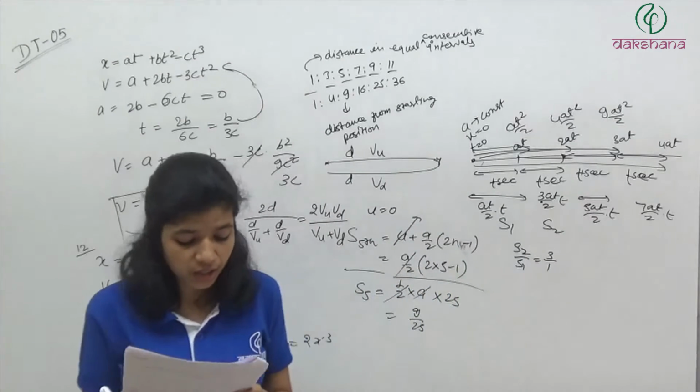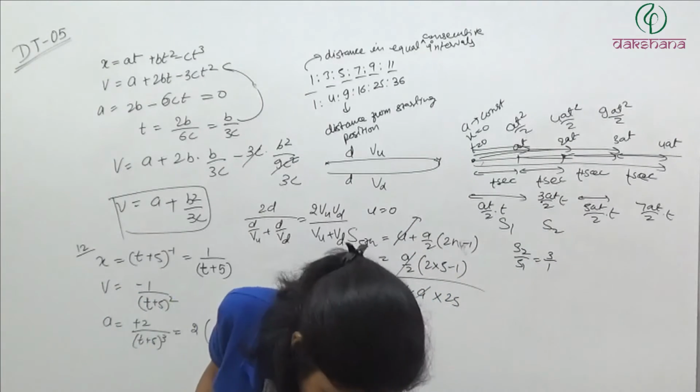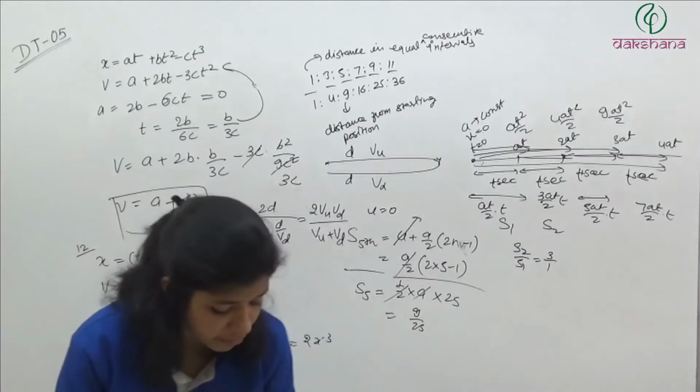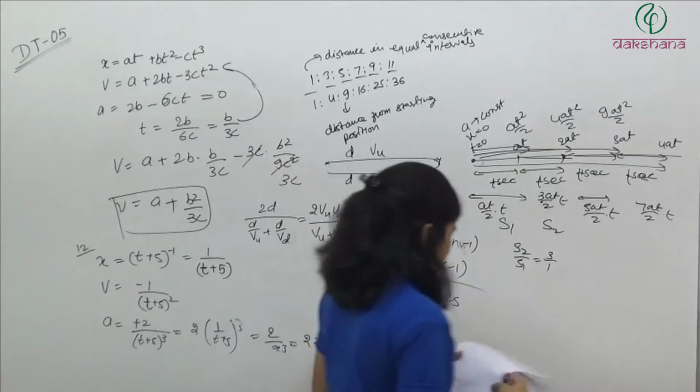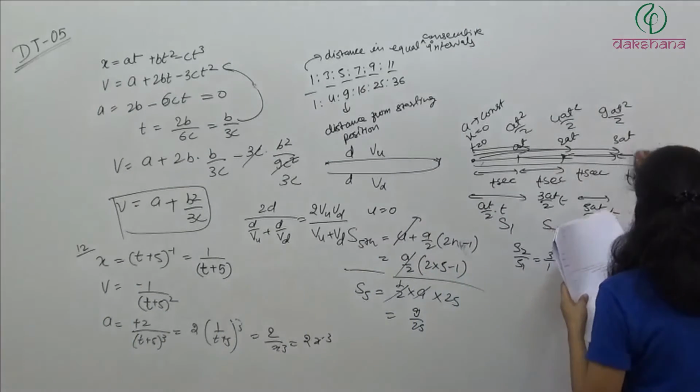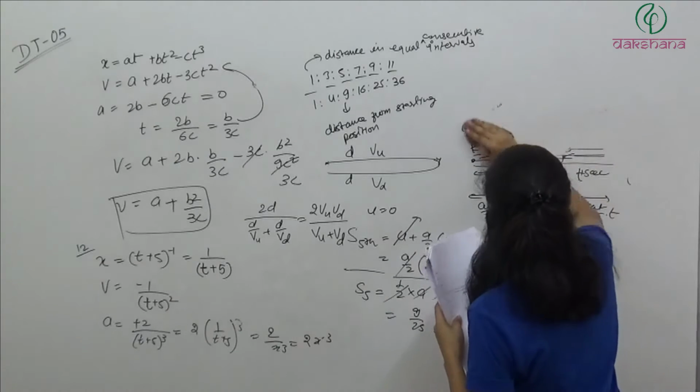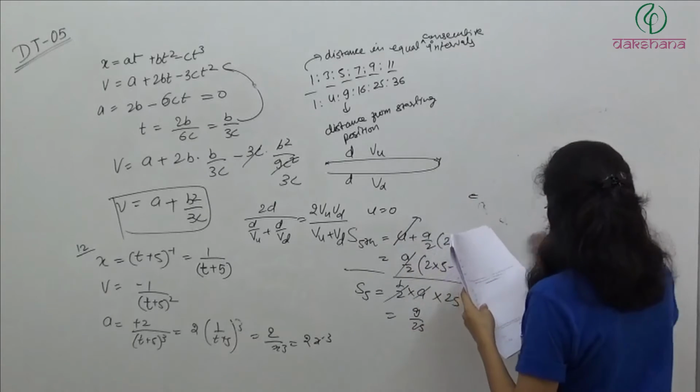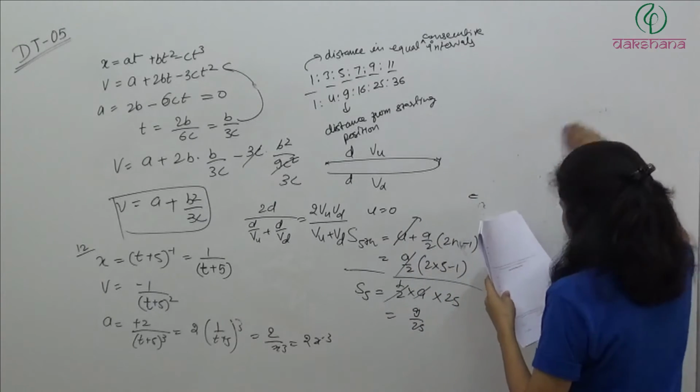Question number 16. A particle moving along x-axis has acceleration f at time t given by f is equal to f naught into 1 minus small t divided by capital T, where f naught and capital T are constants.